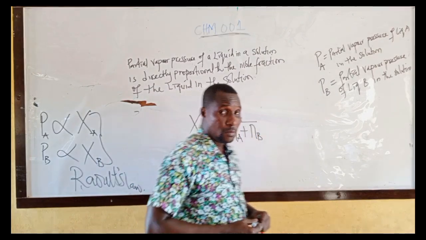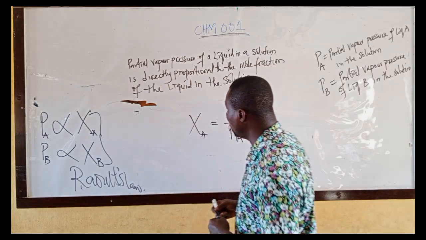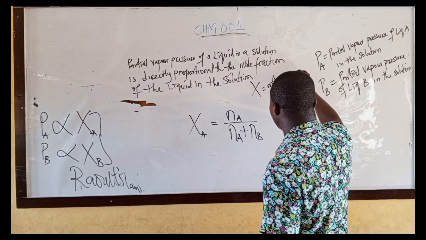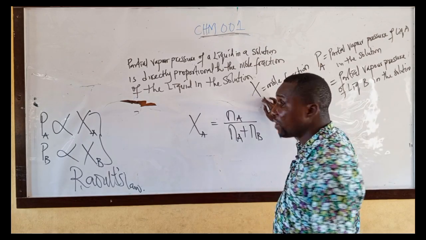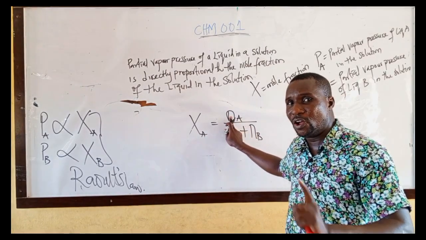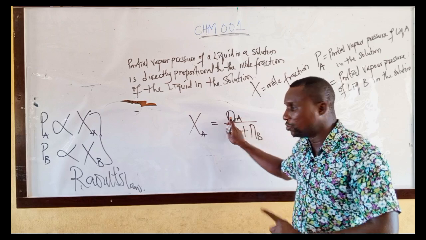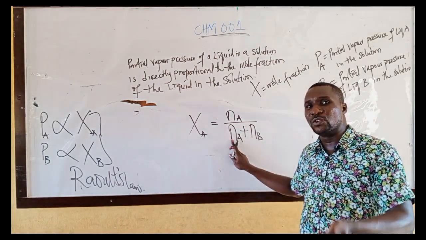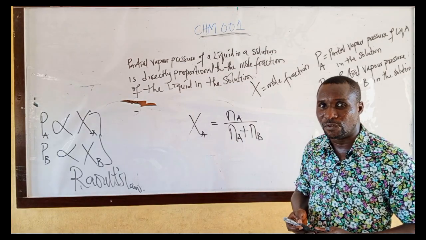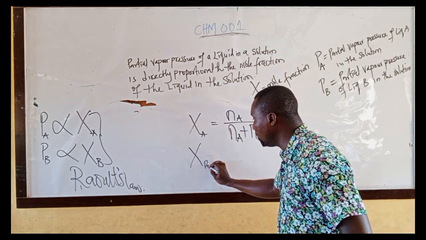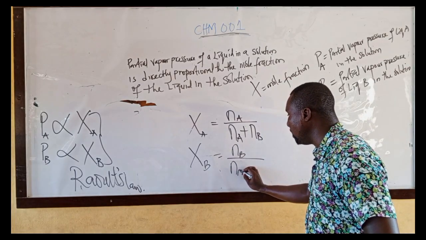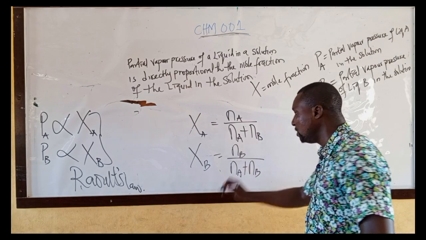Take note. Mole fraction, X means mole fraction. Then we are considering the mole fraction of liquid A. Mole fraction of liquid A is the mole of liquid A in the solution over the mole of liquid A in the solution plus the mole of liquid B in the solution. What will be the mole fraction of liquid B in the solution? Mole of liquid B over mole of liquid A plus mole of liquid B in the solution.